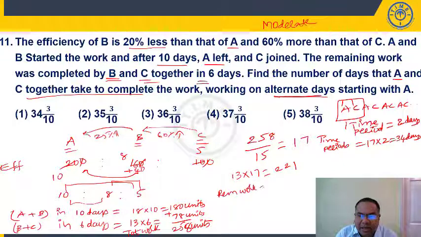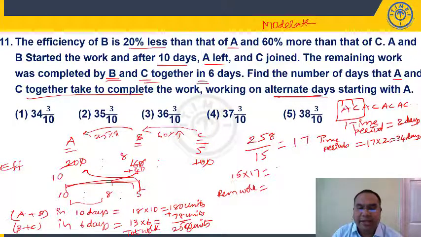Sorry, my mistake. It should be 15 into 17, right? They are working for 17 time periods. It should be 15 into 17, because per time period A and C are doing 10 plus 5, 15 units, right? So 15 into 17 means 255 units they are doing.